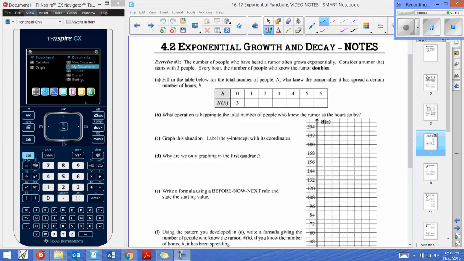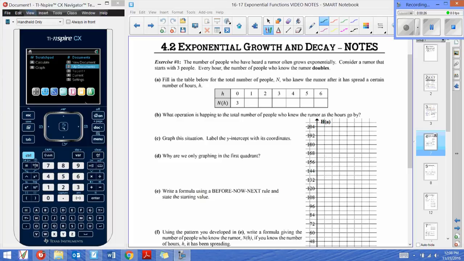You are watching the lesson 4.2 video on exponential growth and decay. Notice how I have my Inspire calculator out, as you should as well. So if you don't have your calculator, it's important to stop the video now and go to a place where you can watch the video and use one of these calculators. Exercise 1, let's dive right in.